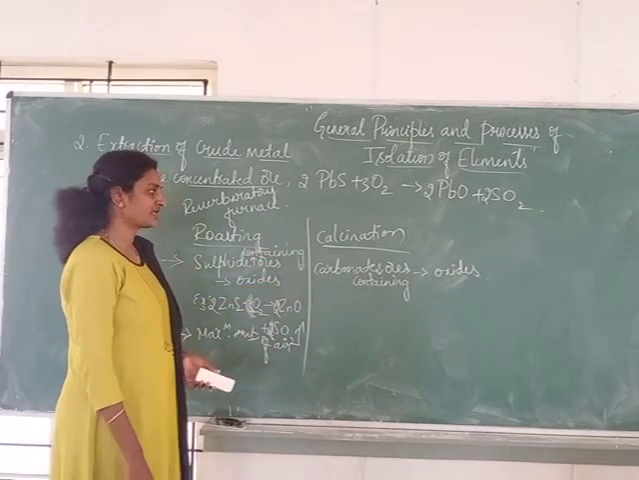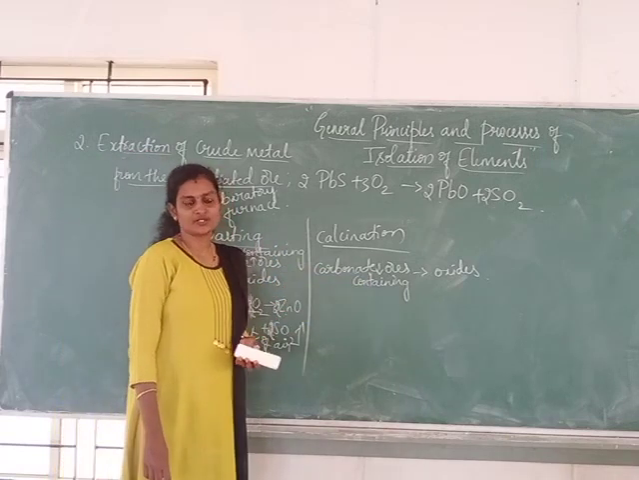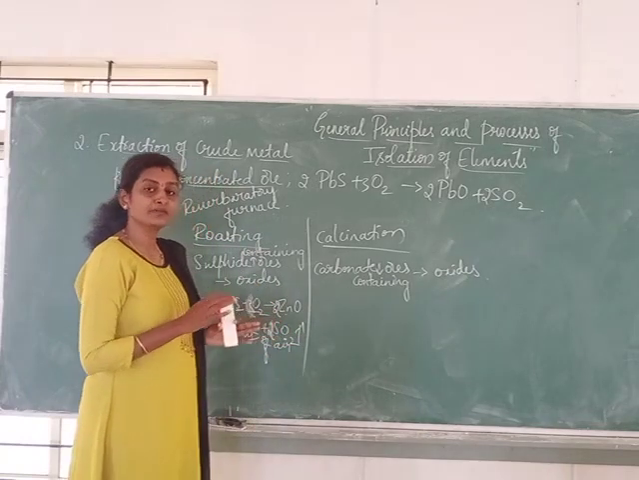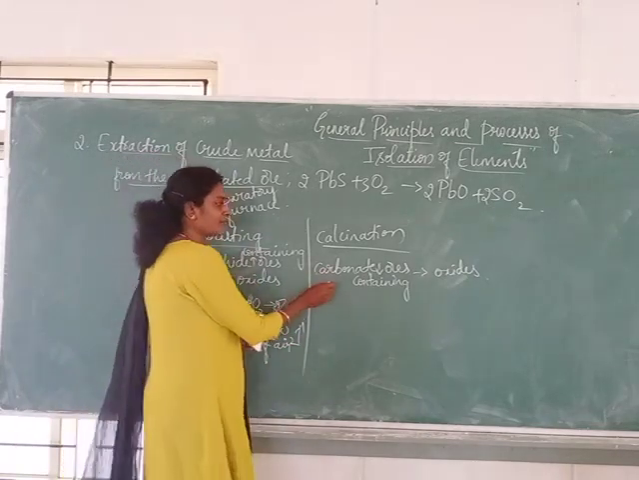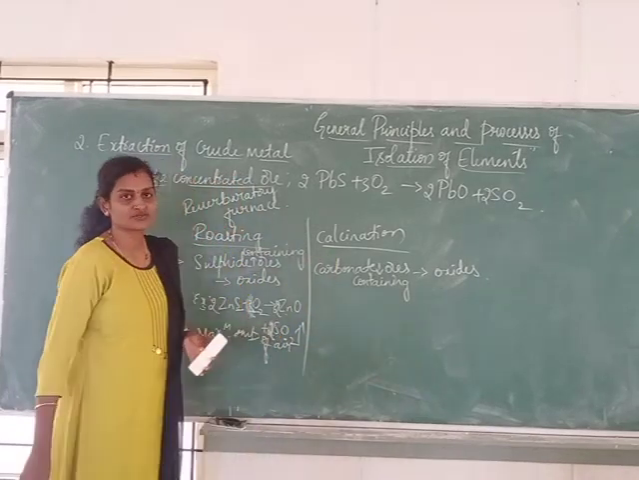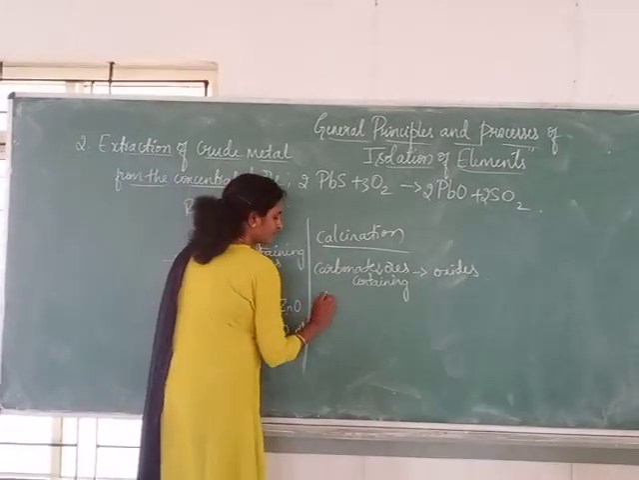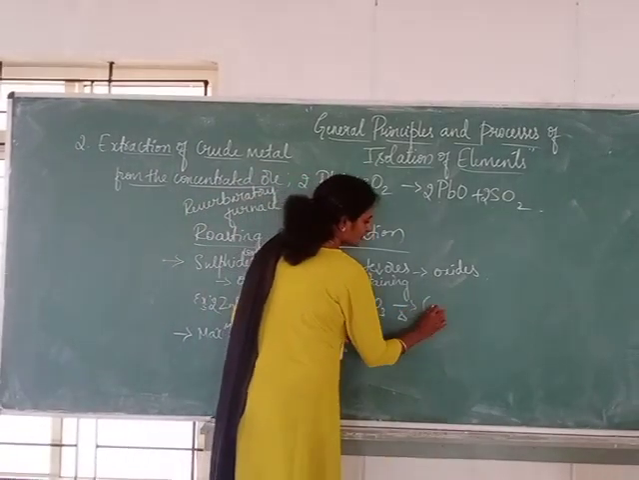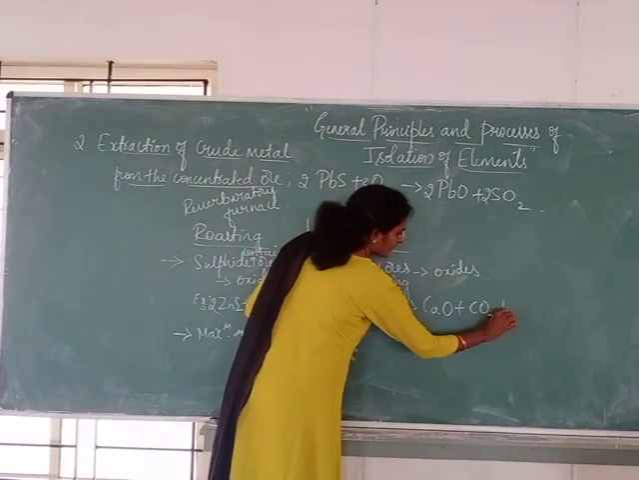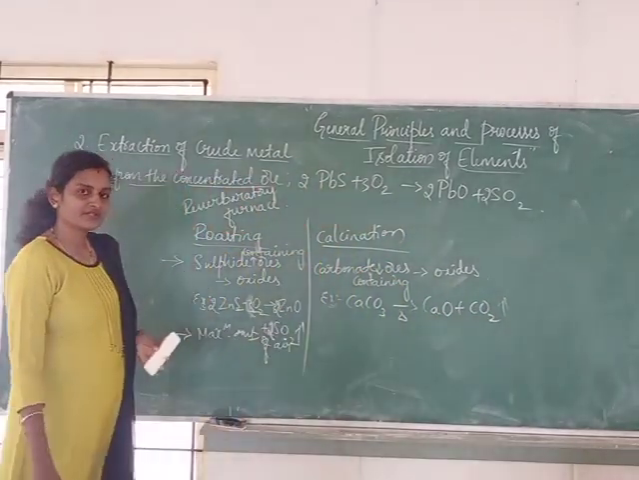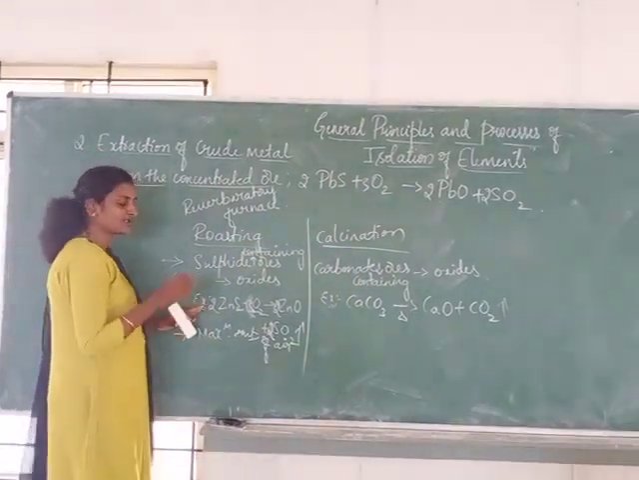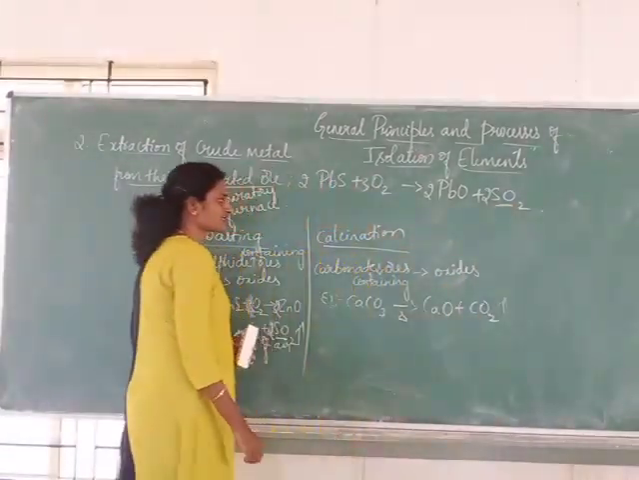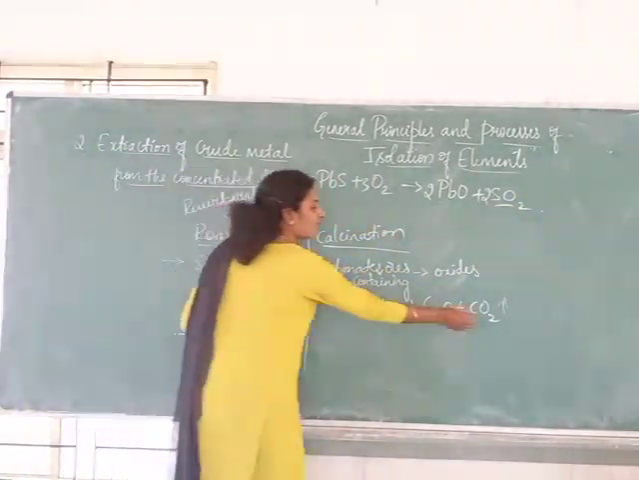When coming to the calcination, as I told you, carbonate-containing ores will be converted into oxides. Here, the maximum amount of air will not be supplied. Instead, a minimum amount of air will be taken, because the main process involved in the calcination is decomposition. For example, calcium carbonate undergoes decomposition to give calcium oxide and carbon dioxide. And one more important difference you can find here: the gas which is released in roasting is sulfur dioxide, and the gas which is released in the calcination process is carbon dioxide.